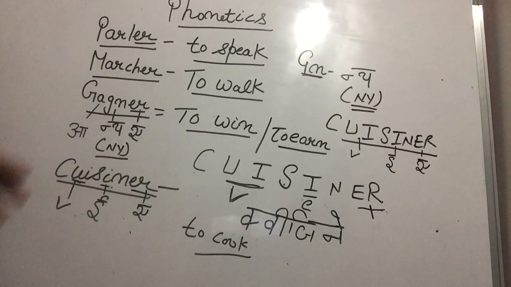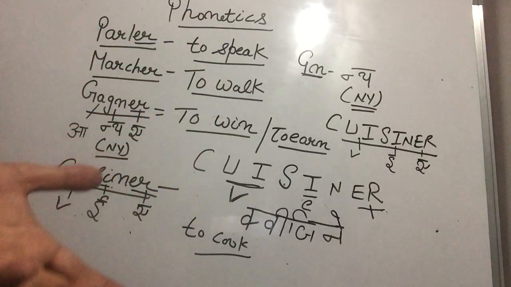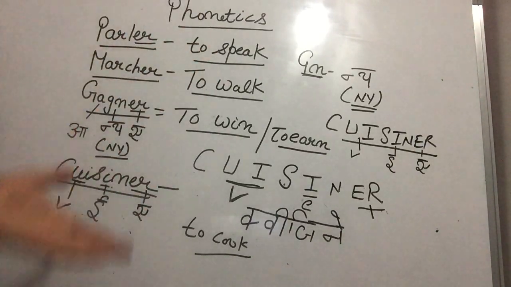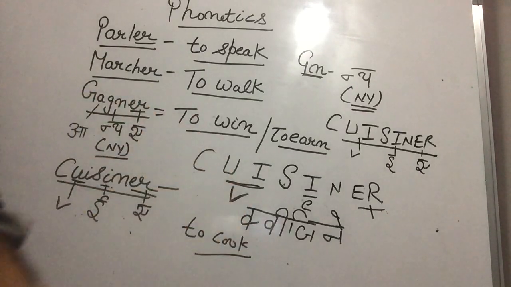So today you will come to know a lot of verbs, like we are doing in Kriyaen in Hindi. Like parler is to speak, marcher is to walk, gagner is to win, cuisiner is to cook. Is that clear, Paji? Yes, sir. May I rub this, sir? Yes, sir.